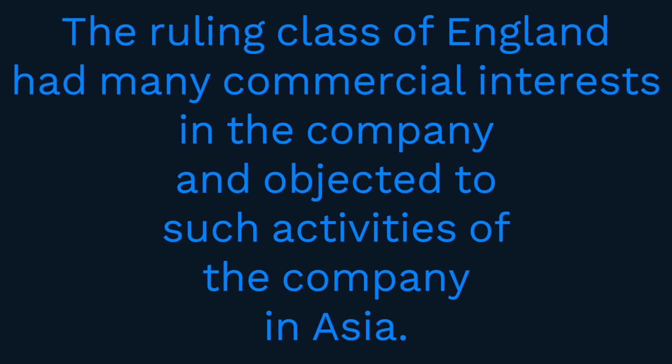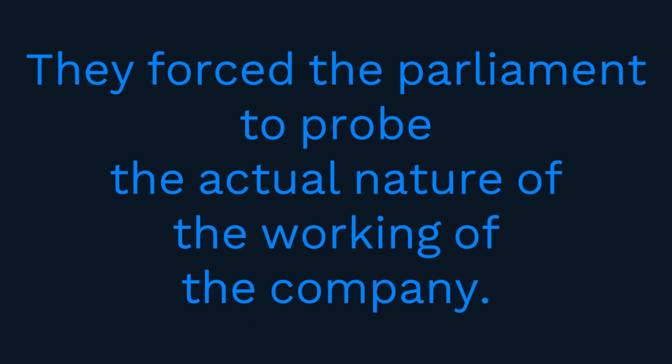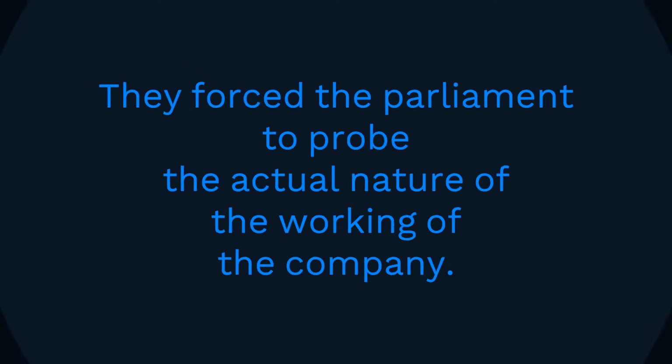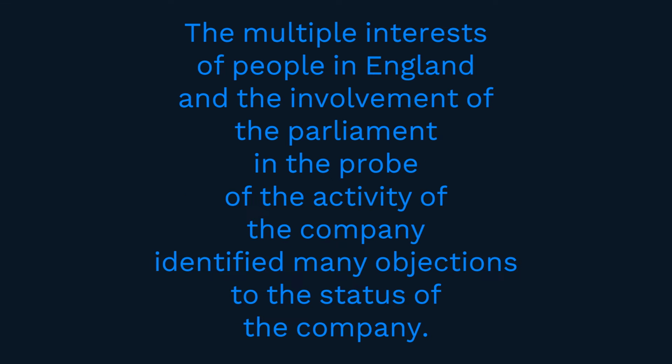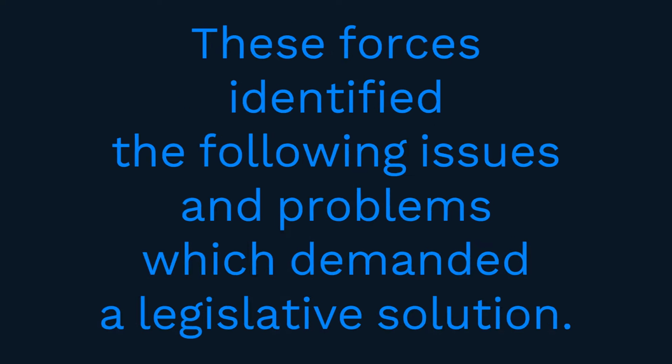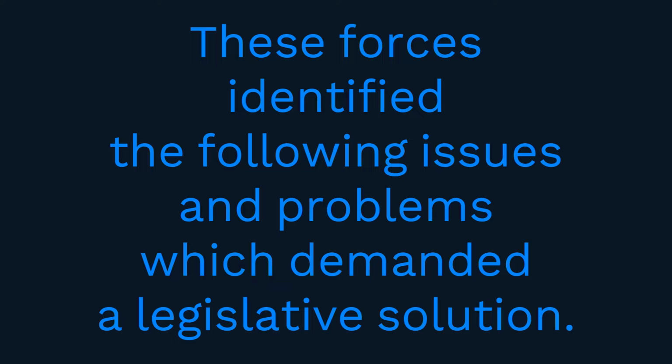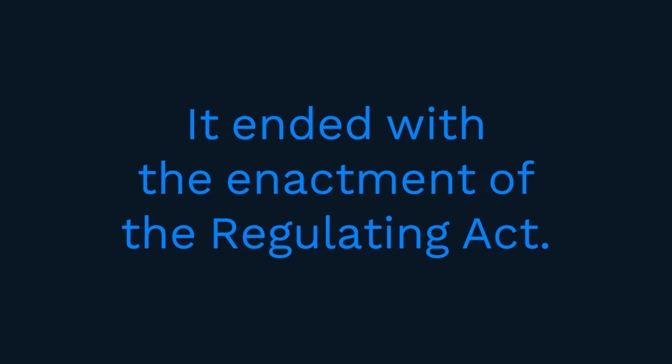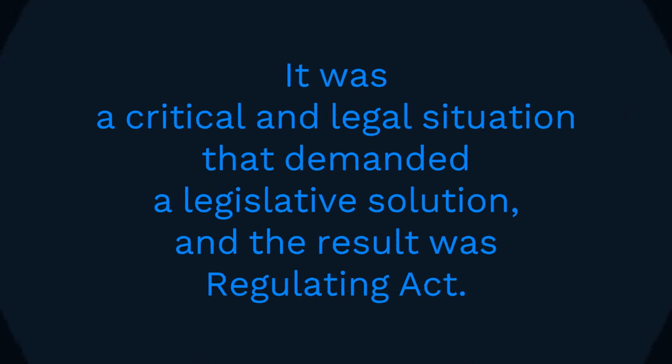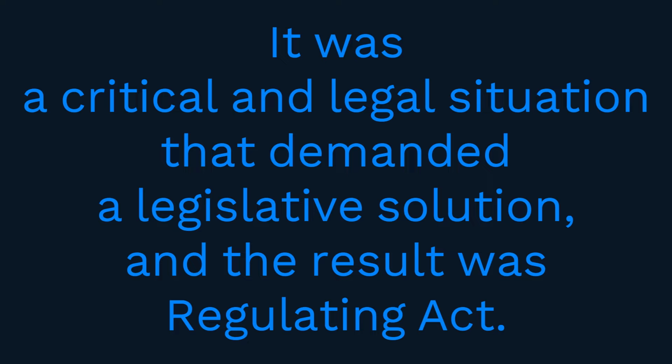The ruling class of England had many commercial interests in the company and objected to such activities of the company in Asia. They forced the Parliament to probe the actual nature of the working of the company. The multiple interests of people in England and the involvement of the Parliament in the probe of the activity of the company identified many objections to the status of the company. These forces identified the following issues and problems which demanded a legislative solution. It ended with the enactment of the Regulating Act. It was a critical and legal situation that demanded a legislative solution, and the result was the Regulating Act.